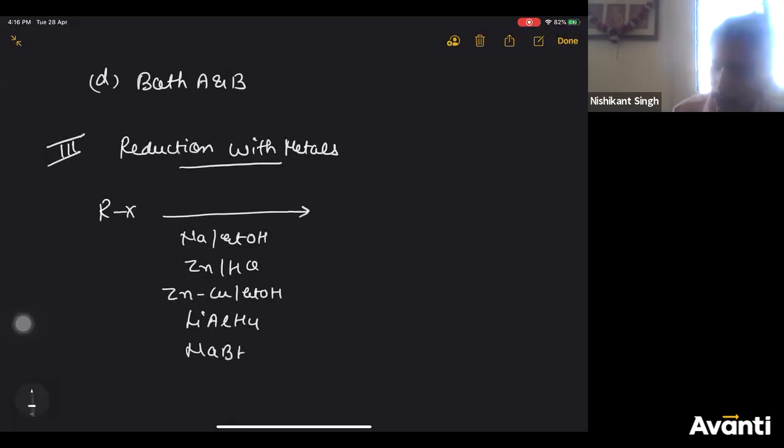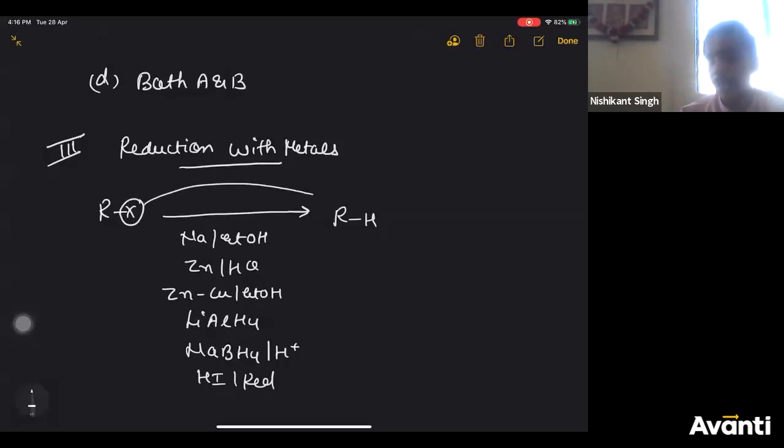You must have studied these compounds in P block, boron chemistry. H plus, HI in red phosphorus. So all these compounds on reduction will give you RH. It's a simple reduction reaction, addition of hydrogen, so we are simply saying it is a reduction reaction.